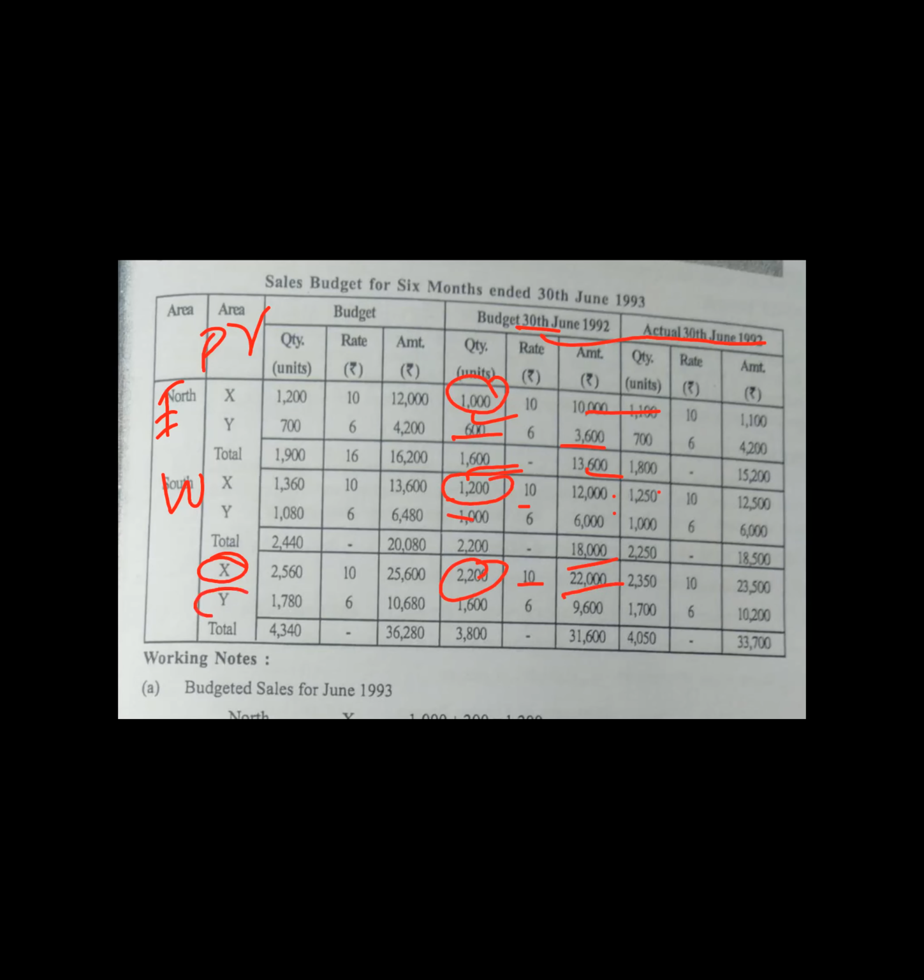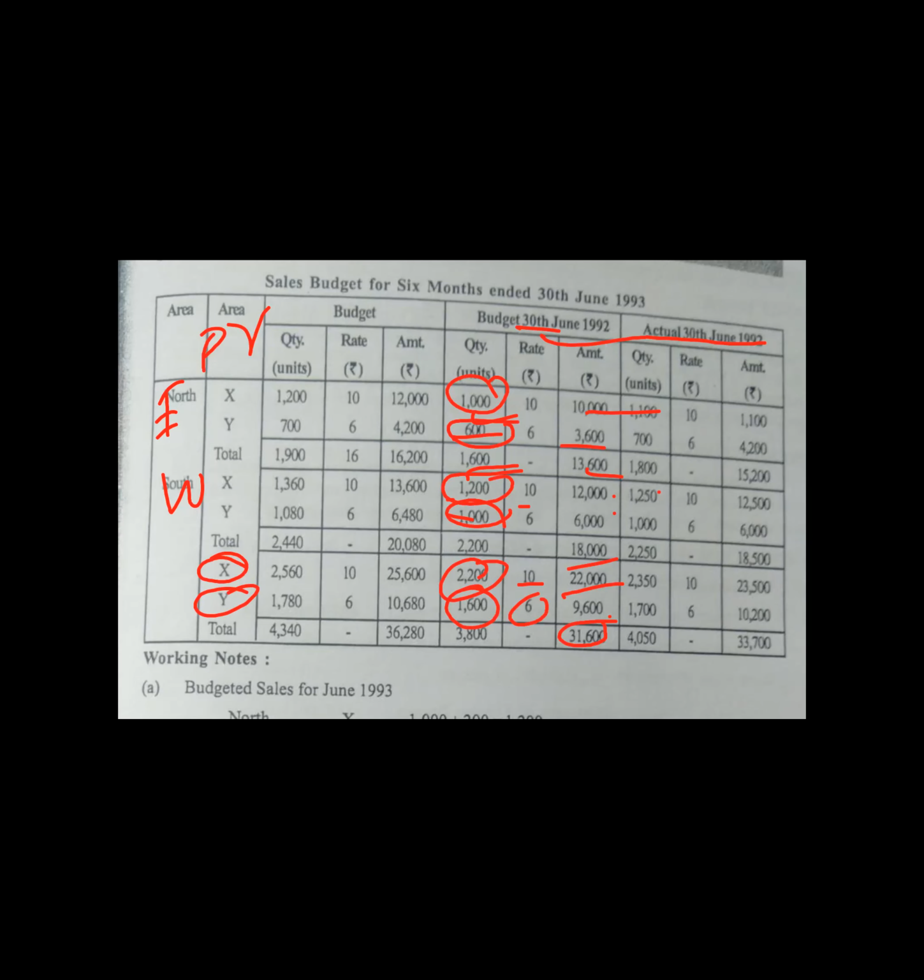Later we need to take the Y total. So Y in East Zone 600 units, in West Zone 1,000 units, total 1,600. 1,600 into 6, 9,600. Right till here. If you add both, you will get the total. That's it. Next, actuals we need to take.